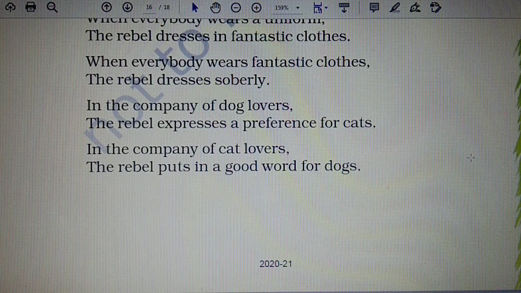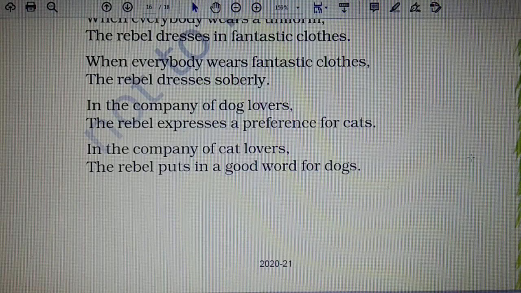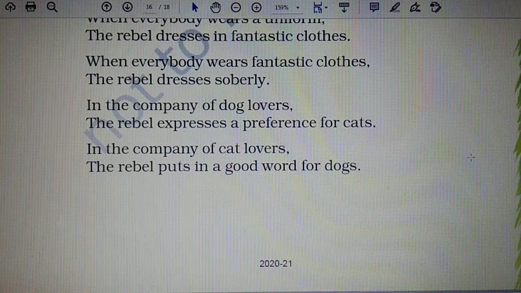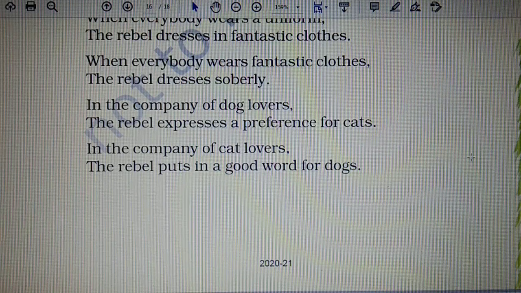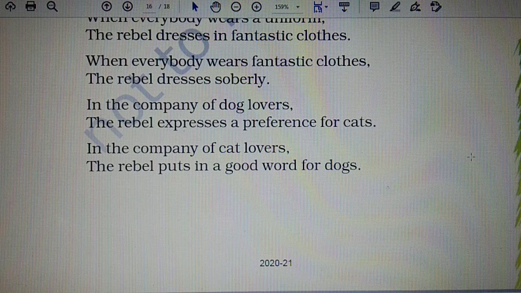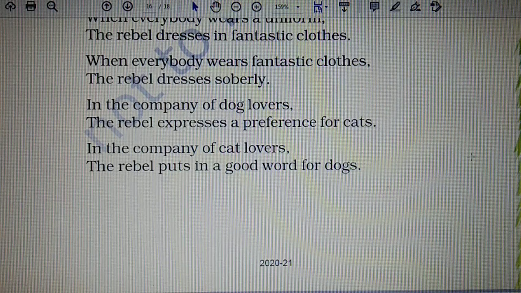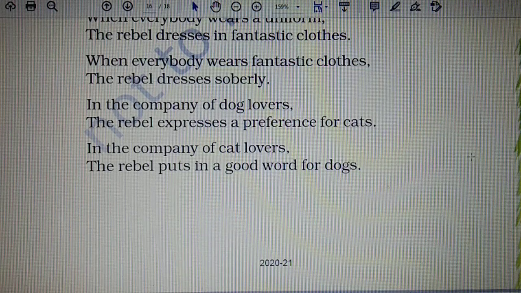So when the rebel finds himself in the company of dog lovers, so when a few of his friends are dog lovers, he begins to prefer the cats. There he will try to show that he loves the cats more. On the other hand, on being surrounded by the cat lovers, he will put in a favorable word for dogs. So he is doing the vice versa again. So his preferences and choices never seem to match with anyone else in the group.